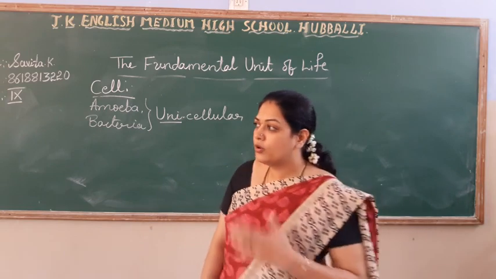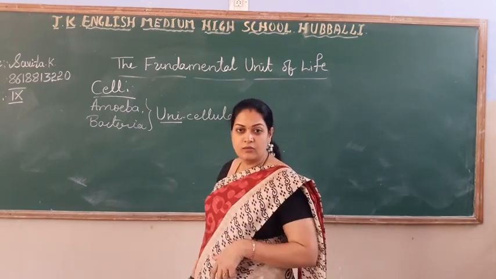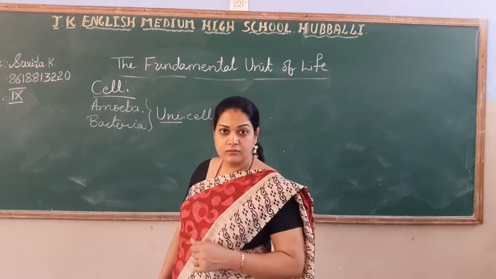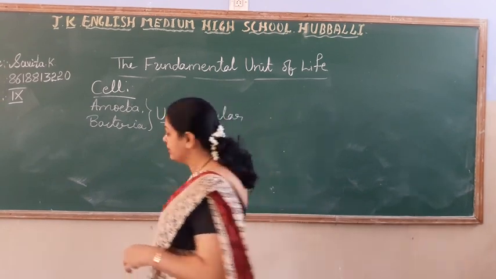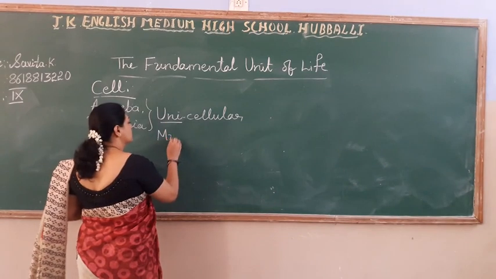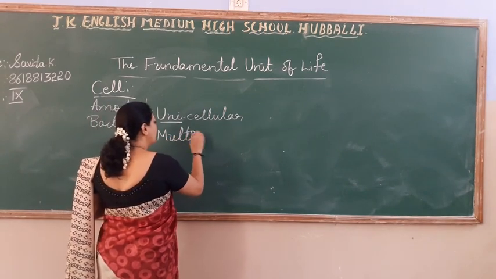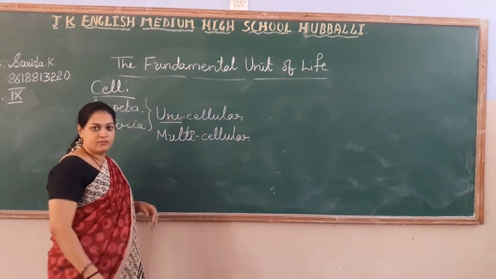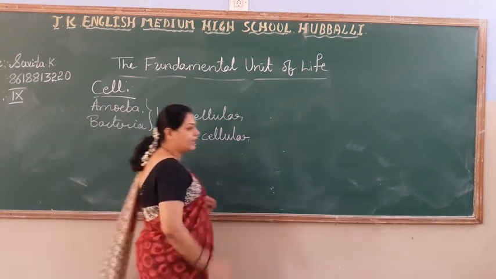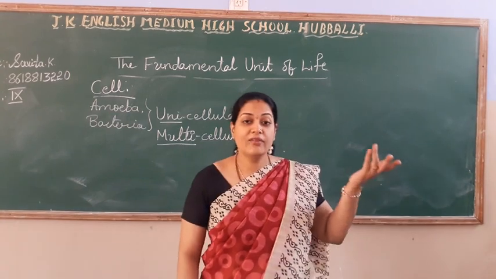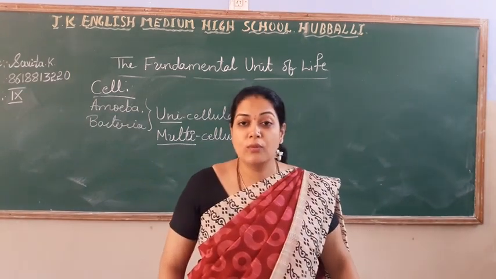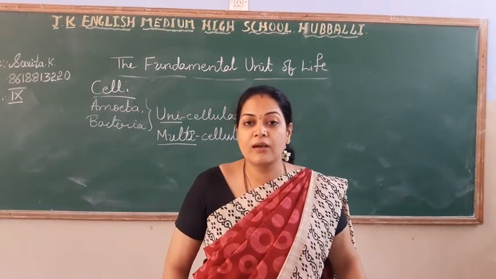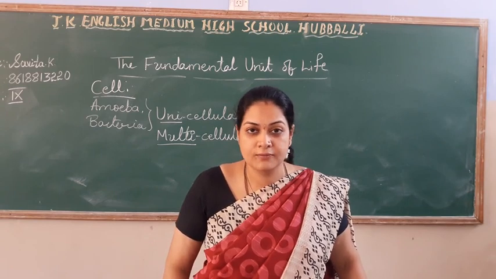Okay. What about plants? Higher plants, flowering plants, man. We all come under which category, students? Yes. We are all multicellular organisms. What is the meaning of multi? Many. We have many cells. So we come under multicellular.